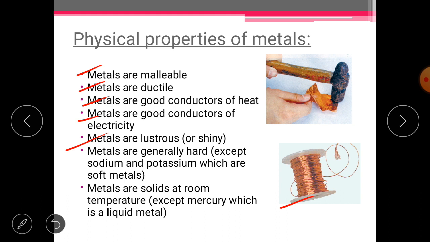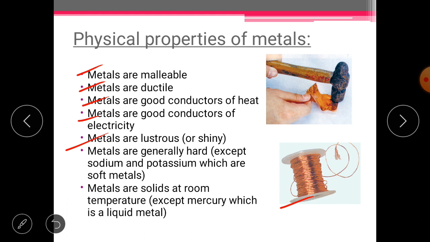Next, metals are lustrous. Being lustrous means metals are shiny. We all know that we use gold, silver and platinum for making jewelry. Why? Just because they are shiny. So this is the reason metals are used for this purpose. Sometimes it appears that some metals like iron appear dull. But the freshly cut surface of a metal always appears shiny.